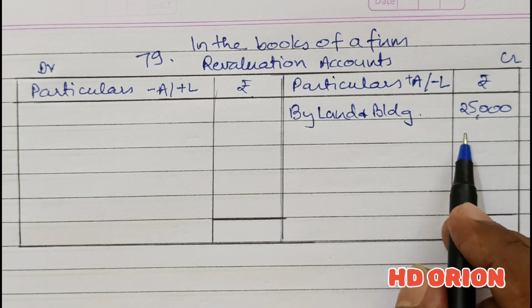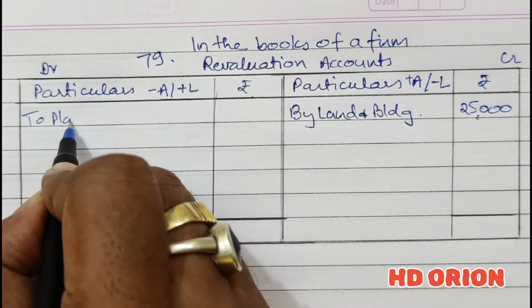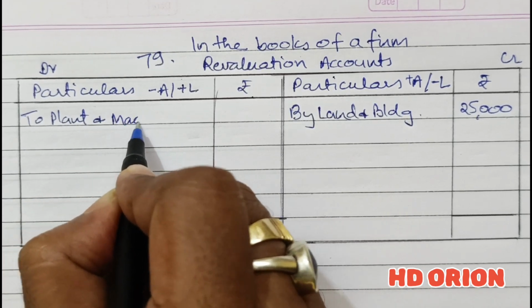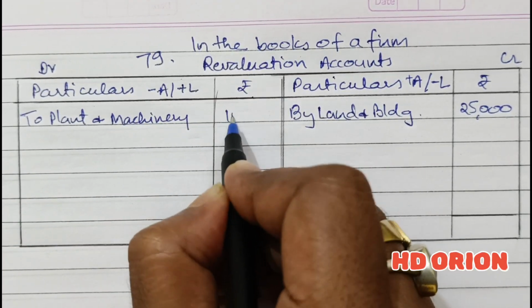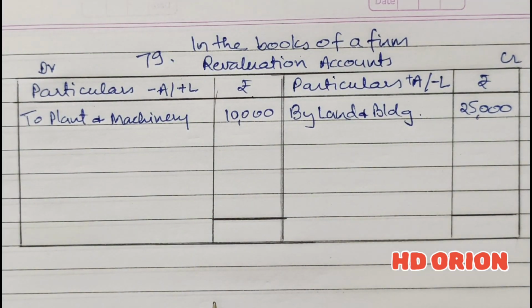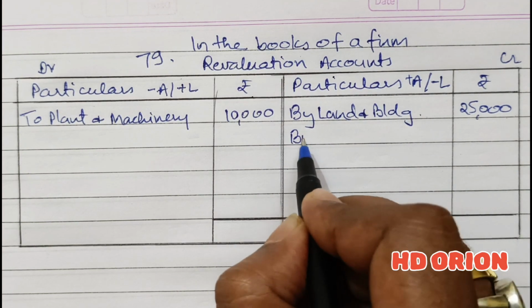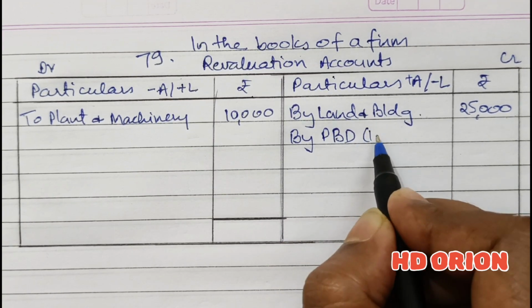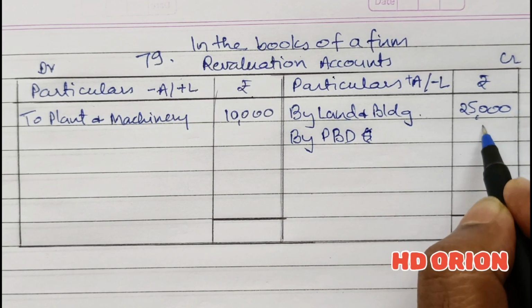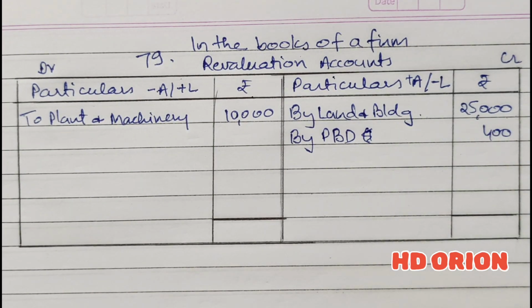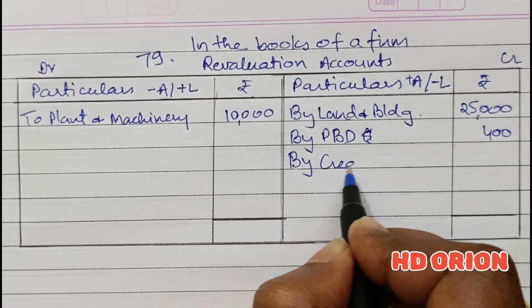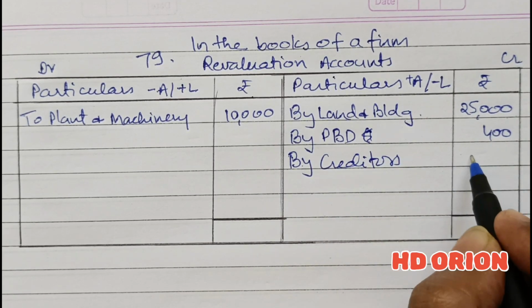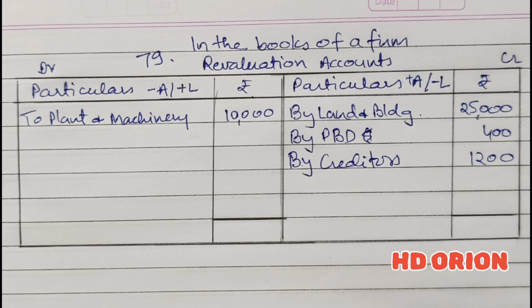But plant and machinery is decreasing by 10,000. So for plant and machinery, the difference amount is 10,000. Then provision for bad and doubtful debts is found 400 rupees in excess. That is a decrease in liability, so for provision for bad debts I should write 400. Then there is a liability which is not to be paid. So creditors are decreasing by 1,200 rupees. And this is all, only this much information.